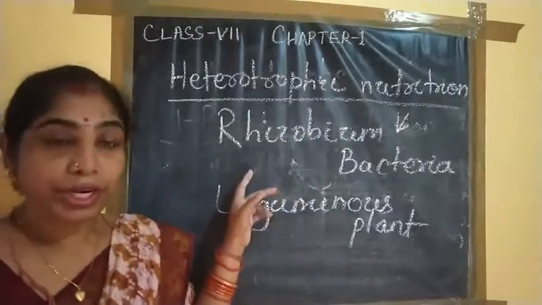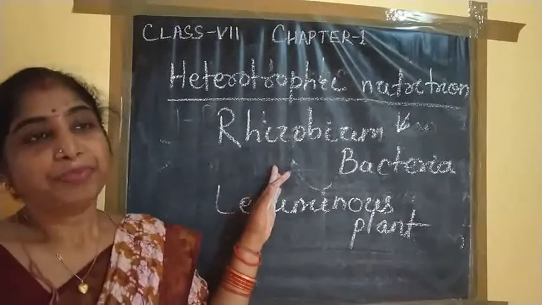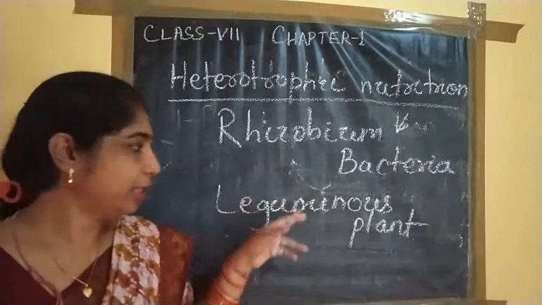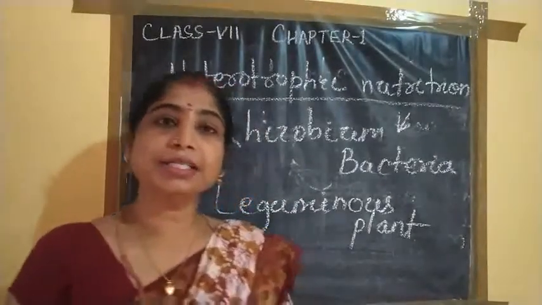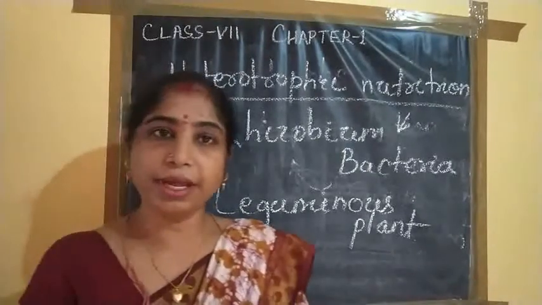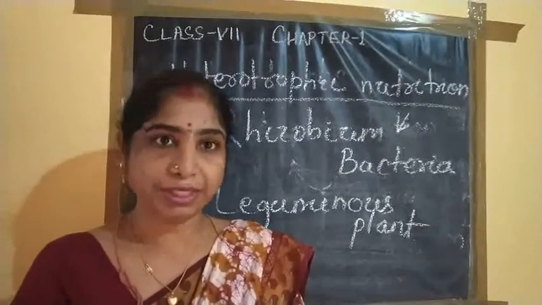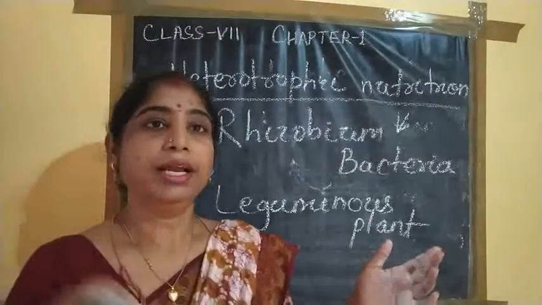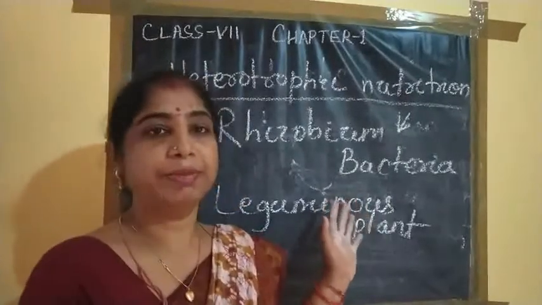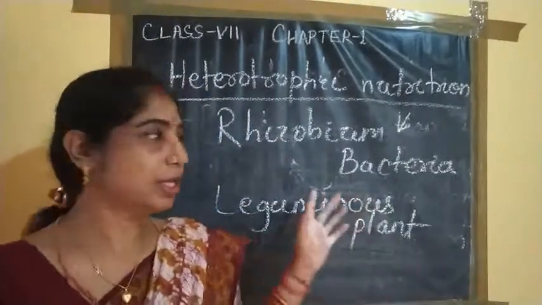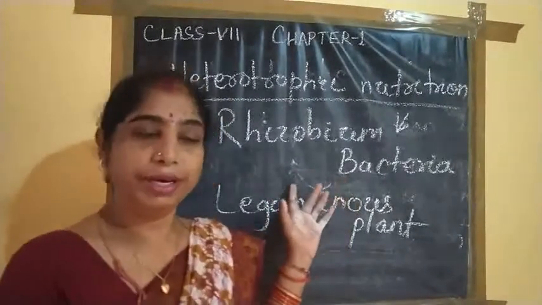So the nitrogen nutrients should be maintained in the soil by cultivating leguminous plants. That's why our farmers cultivate rice crops and then pulses or grams, so that the nitrogenous nutrient is maintained in the soil. So in this way the nutrition is maintained in the soil.